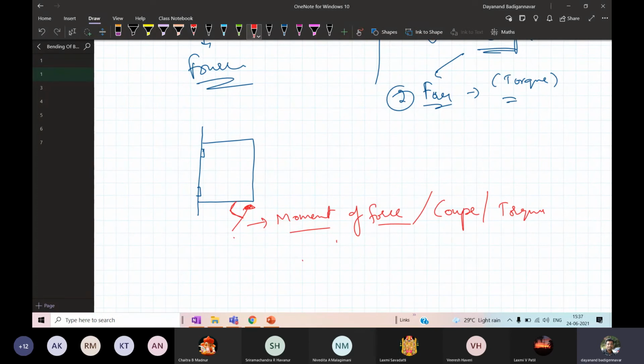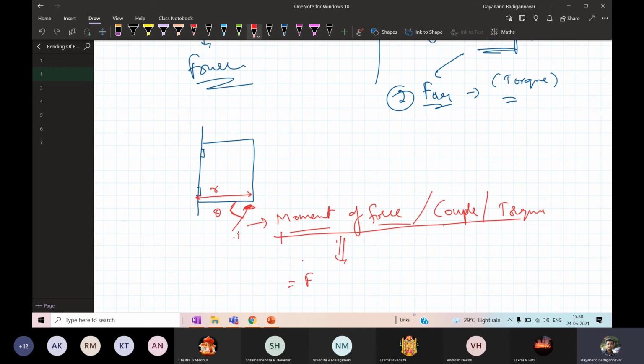Next, it depends upon the position where you apply the force, from which it is the distance and the angle between them. Okay, just the angle within which you apply the force. So this is the angle theta. So it is dependent upon r and theta how you apply the force. So this is called the moment of force, or the couple, or the torque.